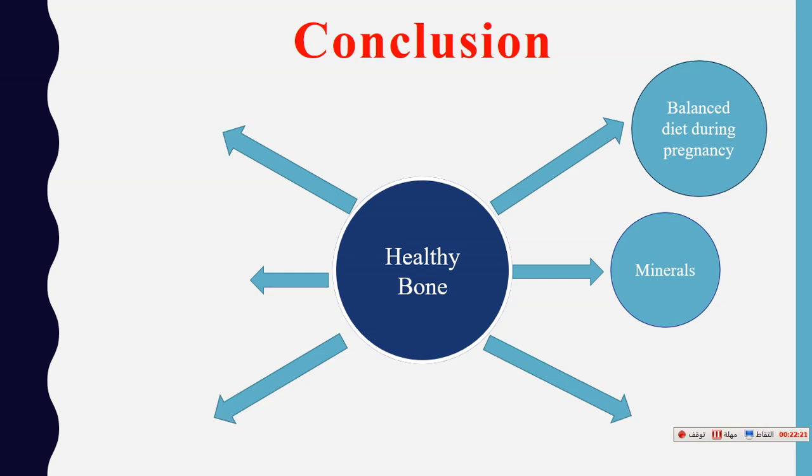Also magnesium. 60% of magnesium is in the skeleton, and magnesium is very important for the function of every cell in our body. Vitamin C is also important for collagen synthesis, and it is a cofactor for vitamin D and helps the absorption of calcium.